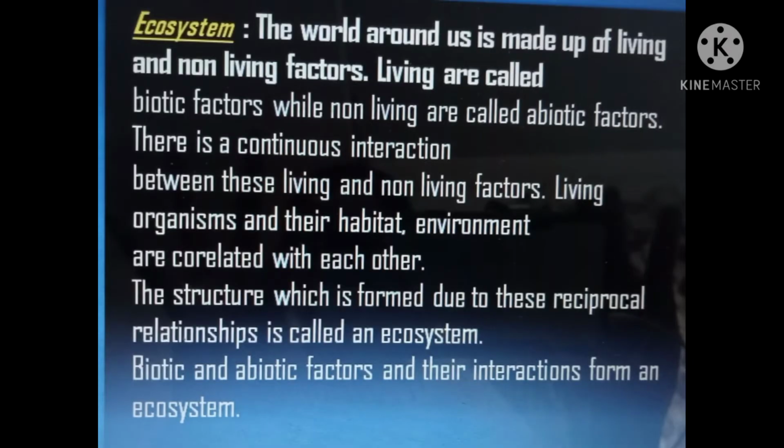Now let's see what is an ecosystem. The world around us is made up of living and non-living factors. Living are called biotic factors, while non-living are called abiotic factors. There is a continuous interaction between these living and non-living factors. Living organisms and their habitat environment are correlated with each other. The structure which is formed due to these reciprocal relationships is called an ecosystem. Biotic and abiotic factors and their interactions form an ecosystem.